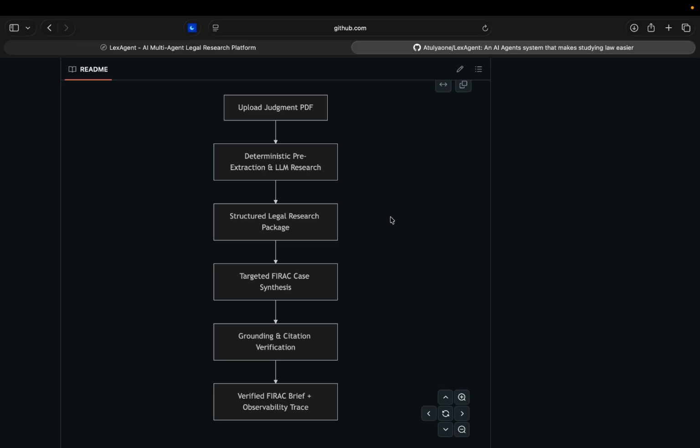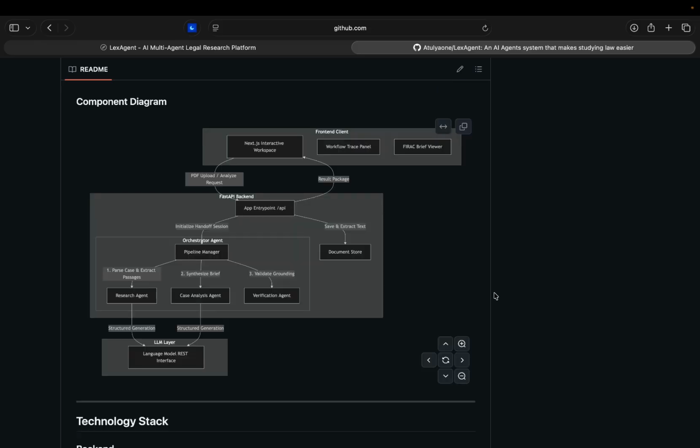LexAgent demonstrates how a multi agent workflow can be applied to legal judgment analysis by separating research, reasoning, and verification into specialized agents coordinated through an orchestrator. While this version focuses on verified FIRAC generation, the architecture provides a foundation for richer legal education tools such as precedent discovery, semantic legal research, and an interactive legal study assistant.